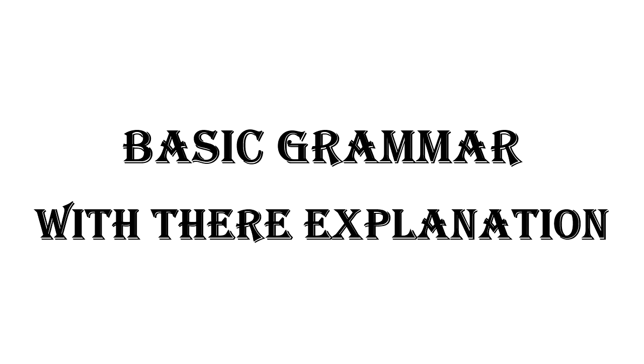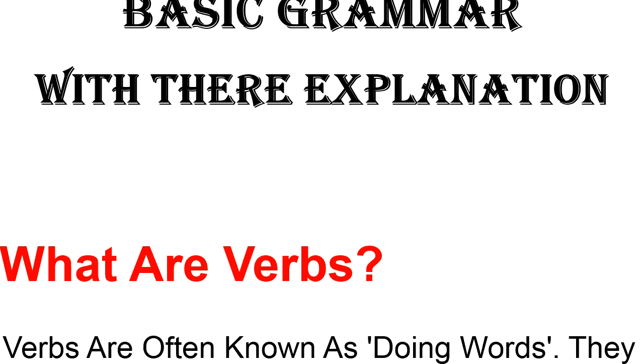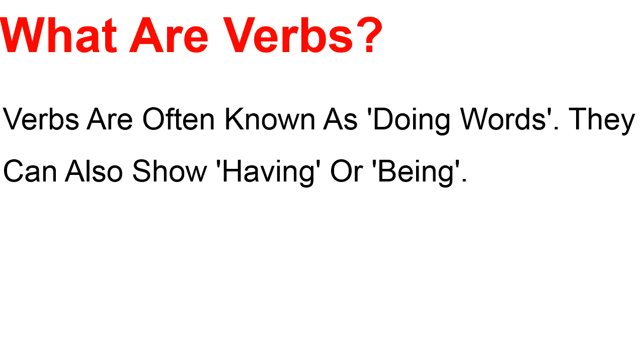Basic grammar with their explanation. What are verbs? Verbs are often known as doing words. They can also show having or being.